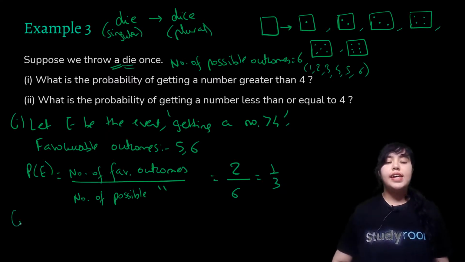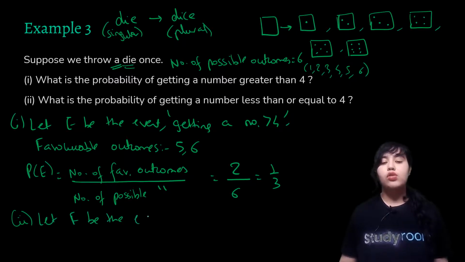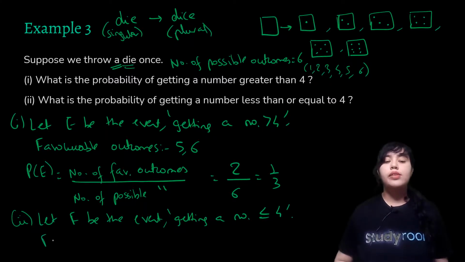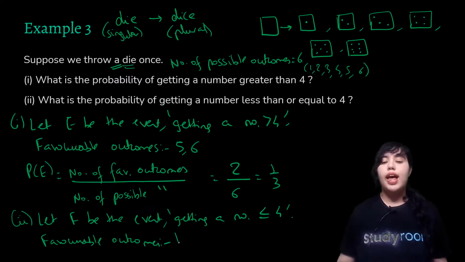Then let's take up the second part of this question: the probability of getting a number less than or equal to 4. Similarly, let me assume an event F, which is getting a number less than or equal to 4. What will be the favorable outcomes? On a die, numbers start from 1, so you can have 1, 2, 3. Will I have 4 as well in this list? Yes, because there is an equal to symbol as well, or in words they have said equal to. So 1, 2, 3, 4.